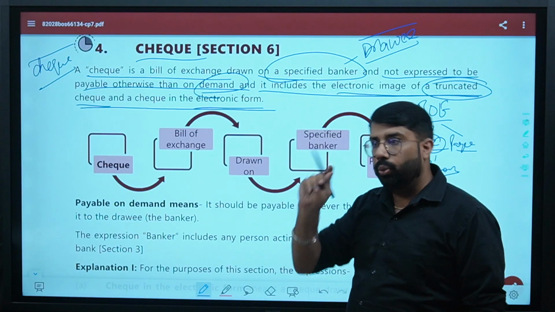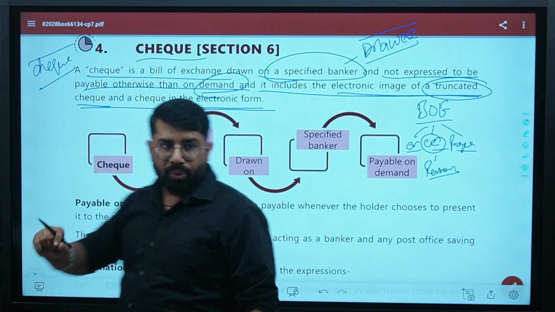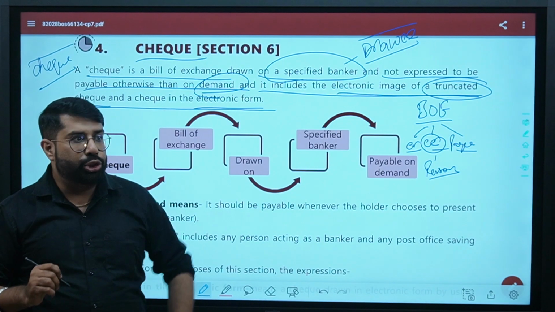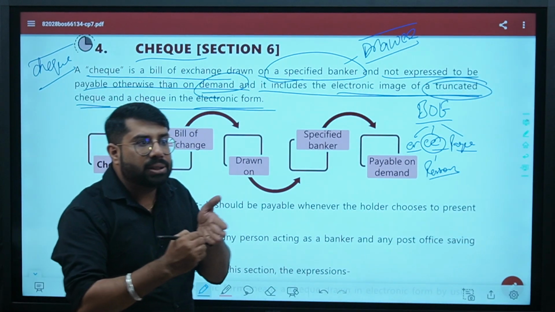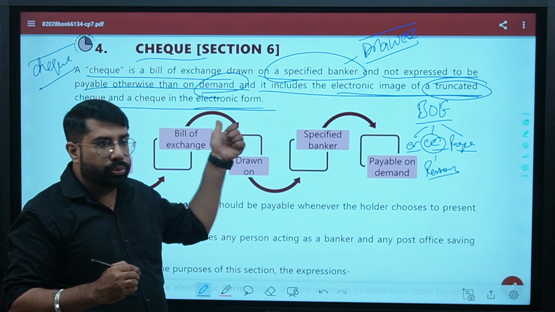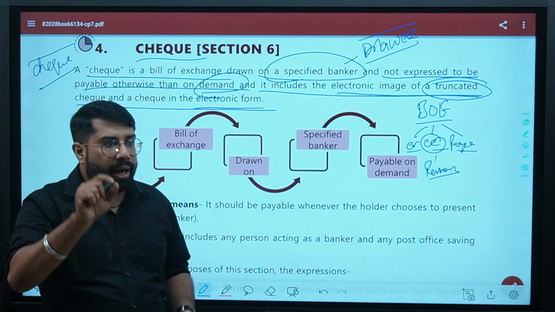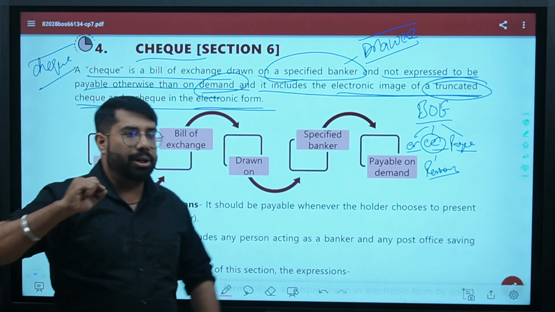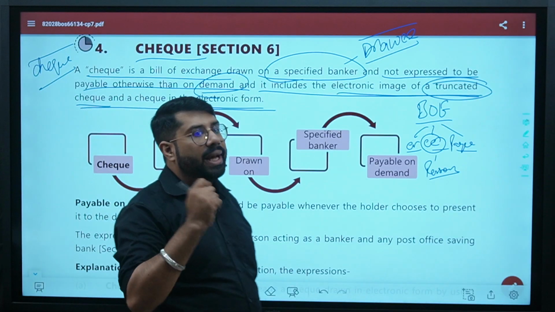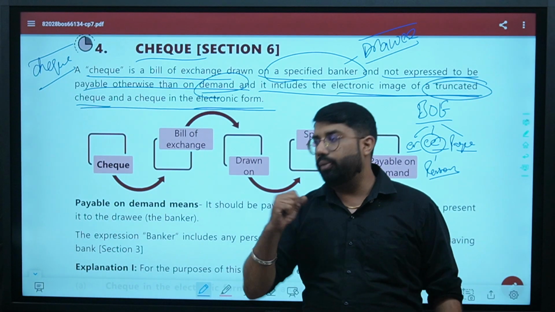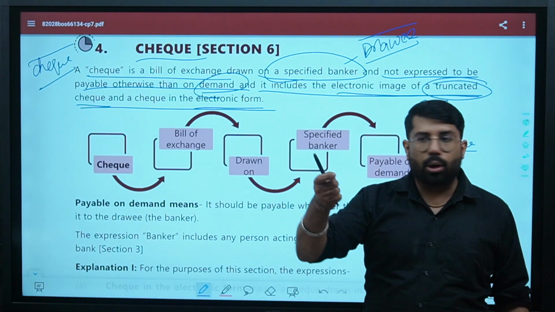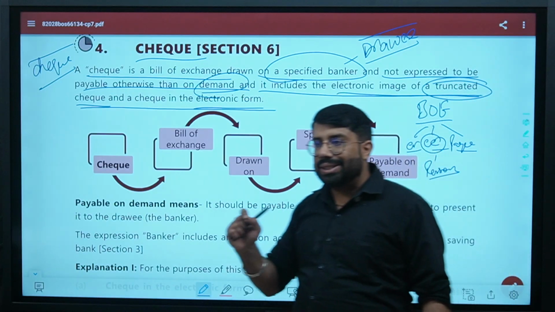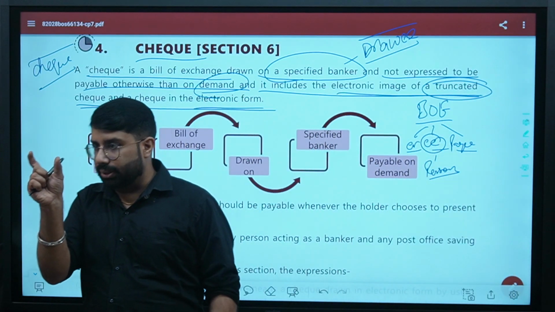One difference I will tell you, very, very simple difference, you will understand it. Truncated checks need to be signed physically. But checks in the electronic form need not be signed physically. These checks which are in the electronic form are signed using DSC, that is Digital Signature Certificate. Now sir, what is this DSC? What is this Digital Signature Certificate? You might have seen it in your Companies Act 2013, right? DSC is a type of a USB device.